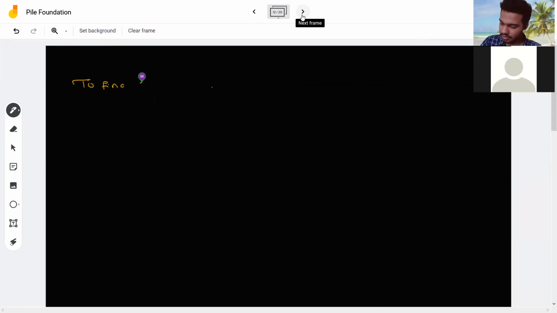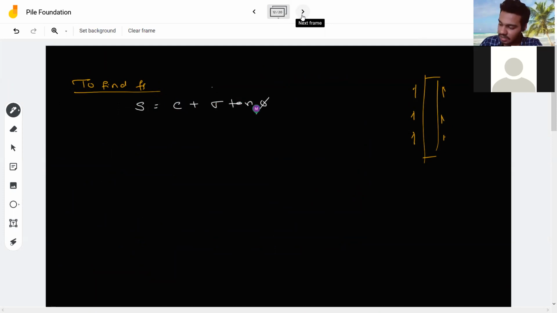To find FS, again, I've told you FS means skin resistance which is going on the pile. Whenever you are calculating skin resistance, you should already remember shear resistance, so shear resistance is tan phi. Which soil are we looking at? We are going for cohesionless soil. Cohesionless soil means C equal to 0, a equal to 0. So what you get is S equal to sigma tan phi.